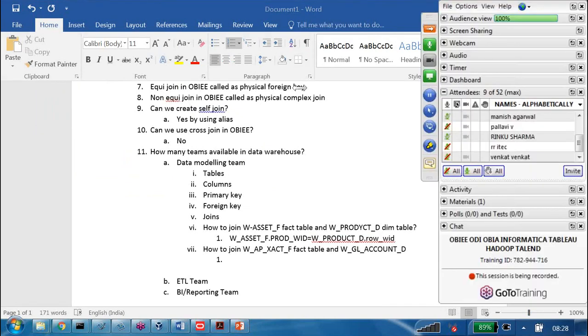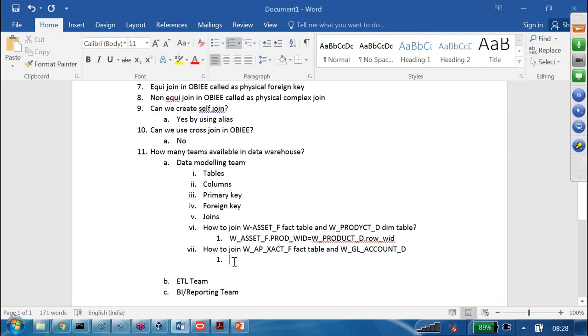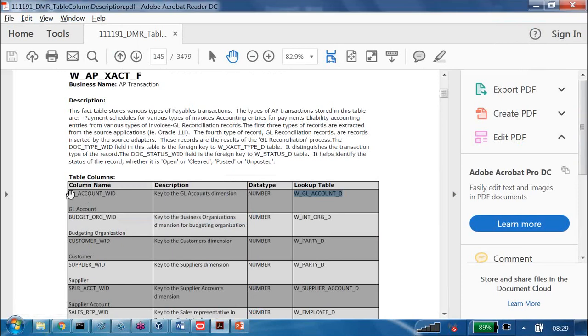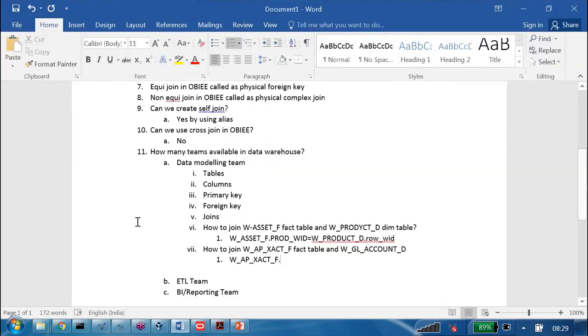Yeah, Manish, I unmuted. Okay. Here, the first table is W_AP_XACT_F, under GL. What ID is available here? We have GL_ACCOUNT_WID, which is equal to the dimension table, W_GL_ACCOUNT_D dot ROW_WID.